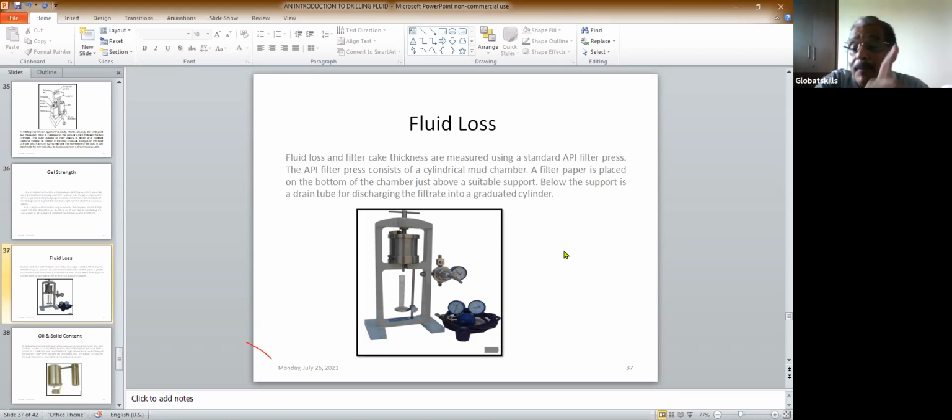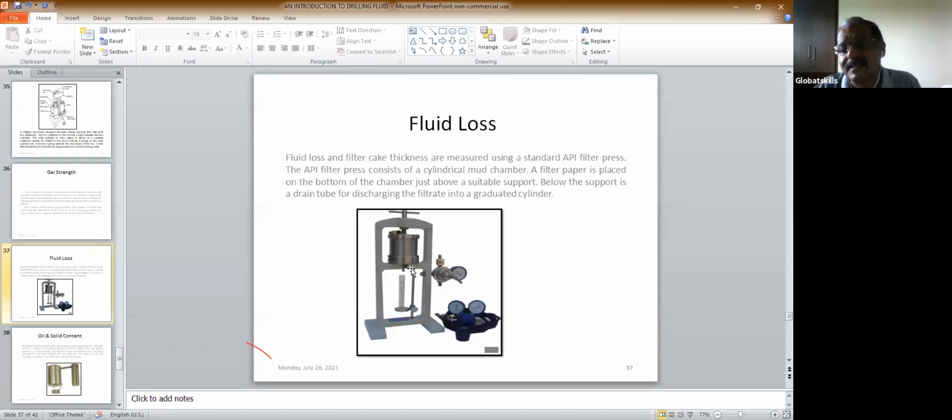Now, I have told you about the mud cake formation. Here you see the mud cake formation and you measure the fluid loss. You take this cylinder-type thing, pour mud inside, then you apply some pressure with a gas cylinder. Once you apply the pressure, the fluid starts flowing and you collect the fluid in the cylinder. And from there, you can know how much the fluid loss is. And at the bottom of this cylindrical thing, you come across a cake that gives you the type of cake that you get.